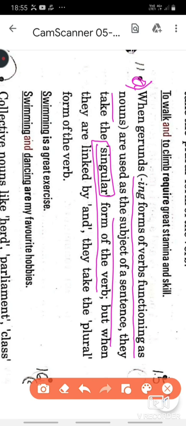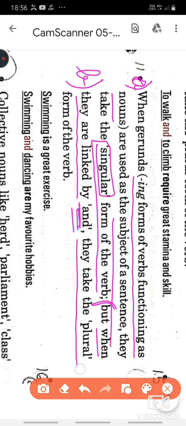The B part of the rule says, when these ing forms are linked by and, they take the plural form of verb.